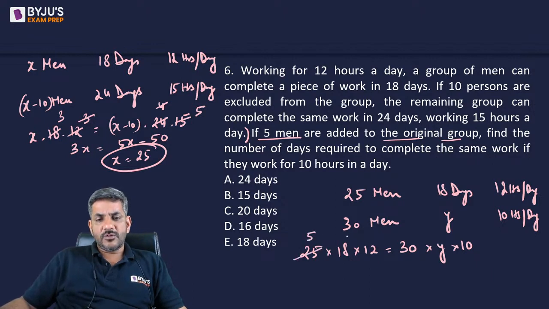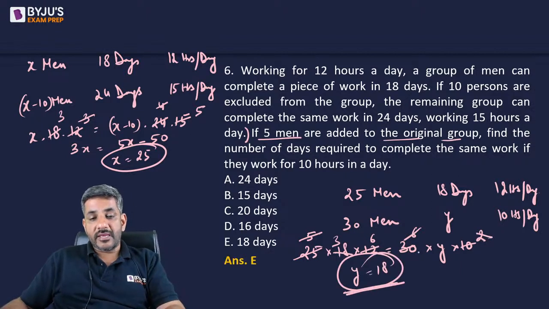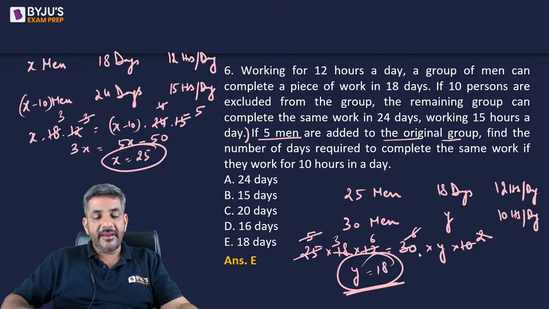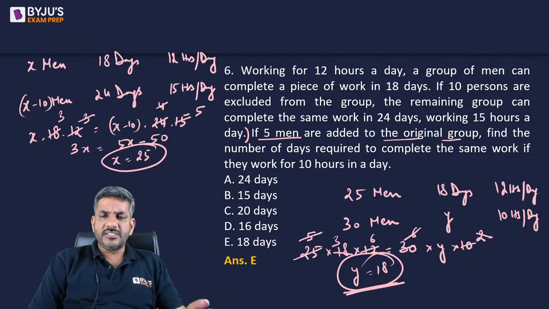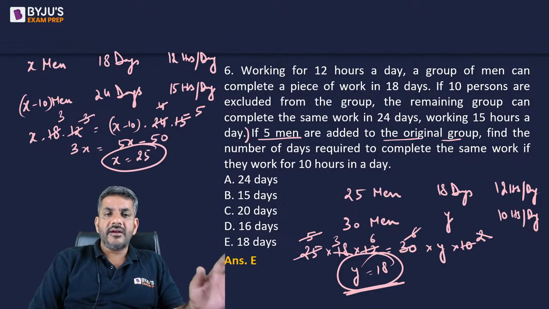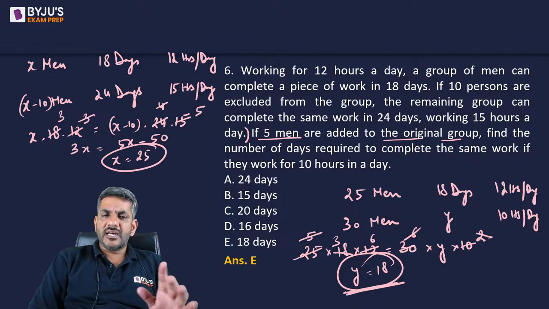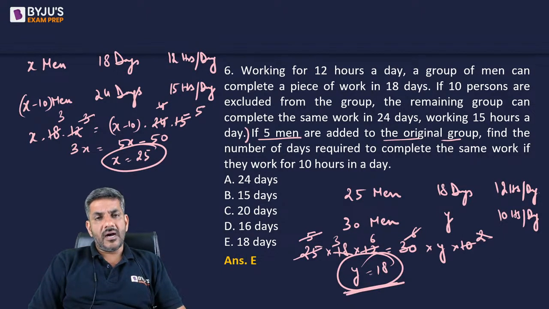So 5 5s are 25, 5 6s are 30, and 5 2s are 10, and 6 3s are 18, and 2 6s are 12. So I get y is equal to 18. So they can complete the job in 18 days. That is the right answer for us. It's a basic question based upon time and work, and it has appeared in NMAT before. So these are the kind of questions that NMAT would be asking you.